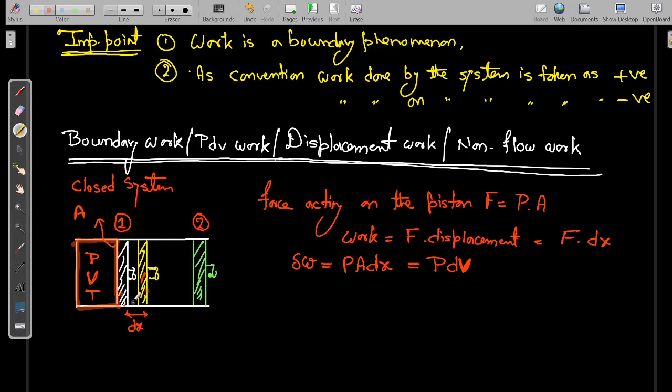And if I want to find out the work that the system has done to displace the boundary from position 1 to position 2, then what I have to do is just integrate. So W will be the integration of P dV from position 1 to position 2.